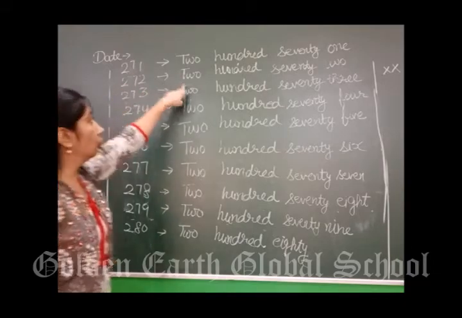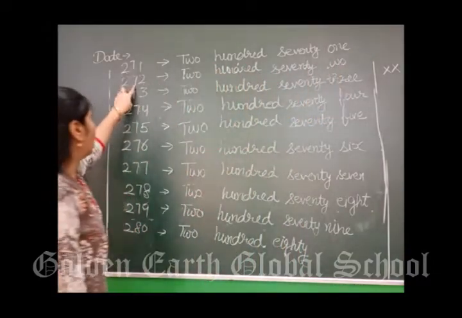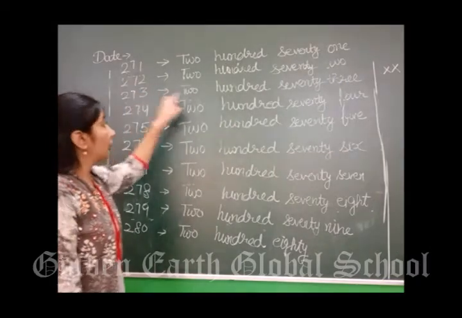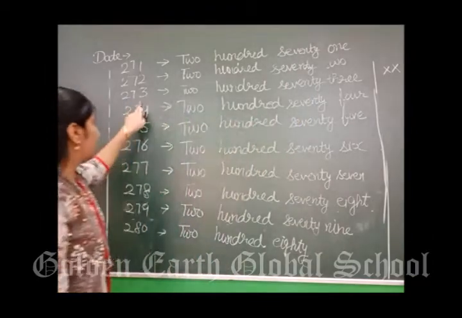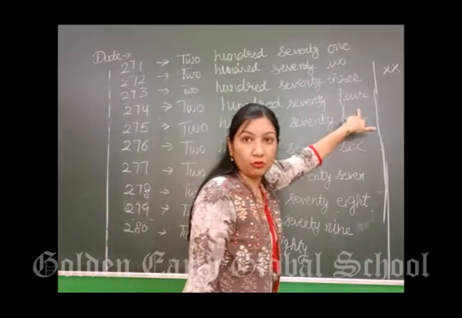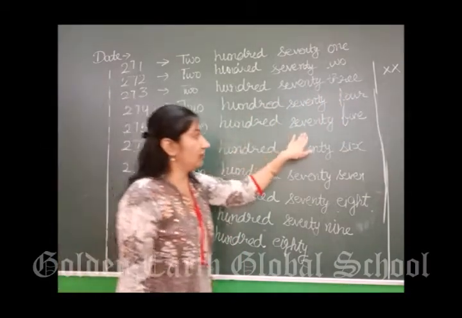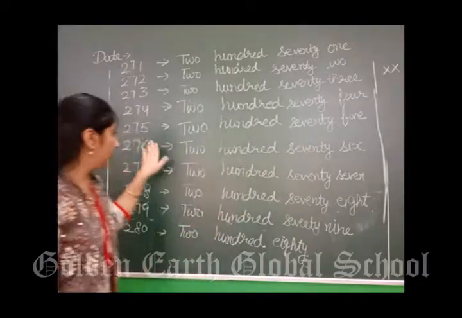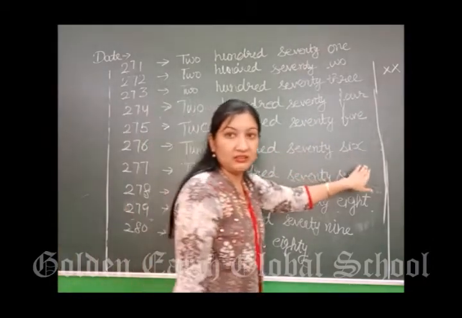271. After 71, what will come? 72. 272. After 72, what will come? 73. So it is 273. After 73, 74. 274. After 74, 75. 275. After 75, 76. 276.